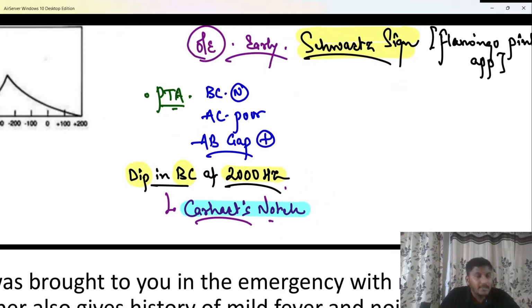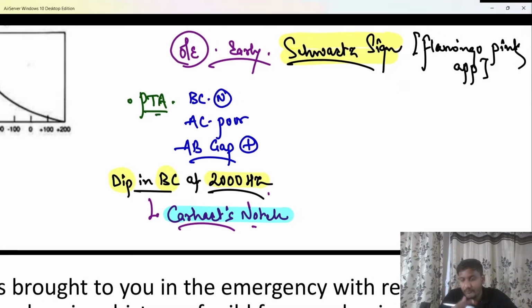Anybody, can you tell me another one, when there is a dip at 4000 hertz in air as well as bone conduction? If you are able to see a dip in both air and bone conduction at 4000 hertz, that is usually known as the acoustic dip. Let me tell you the name. The acoustic dip is a dip in air and bone conduction at 4000 hertz. It is seen in which hearing loss?